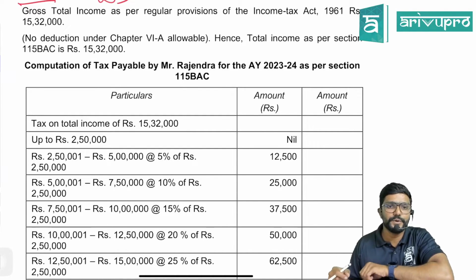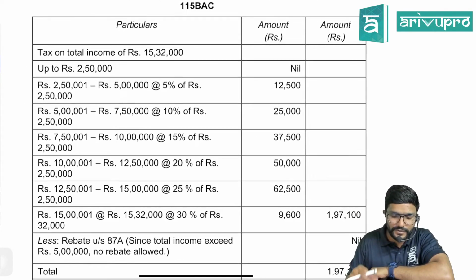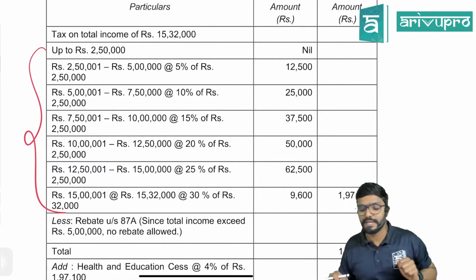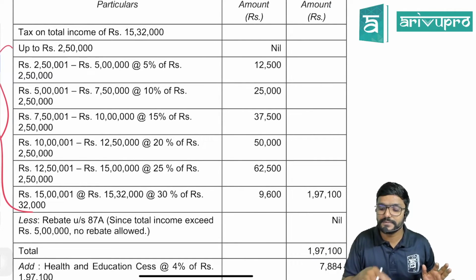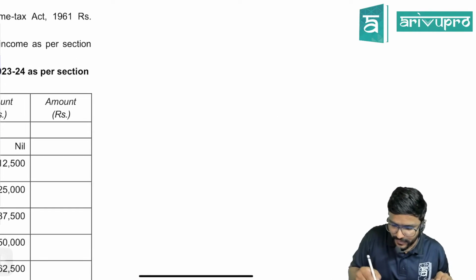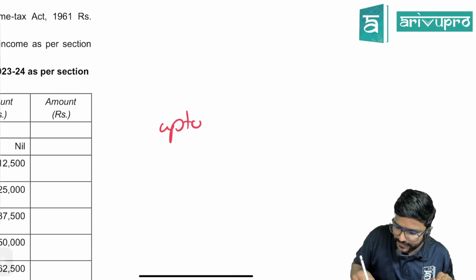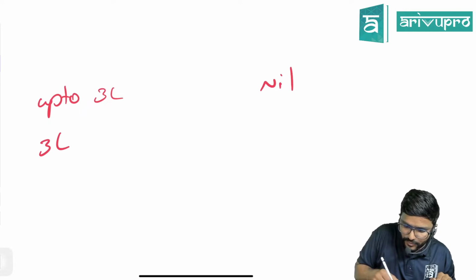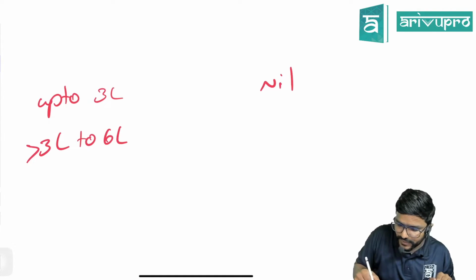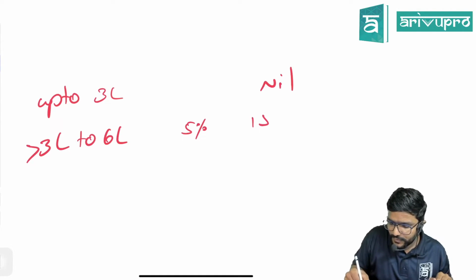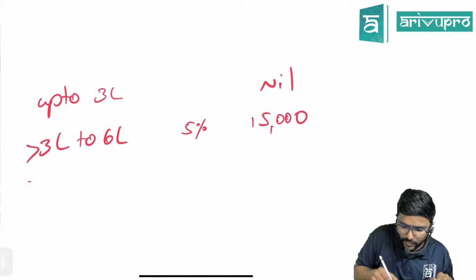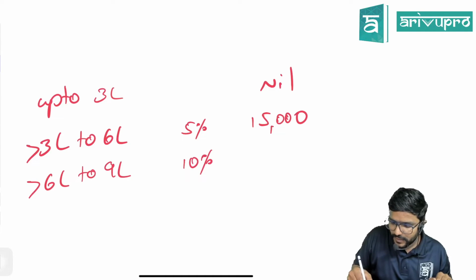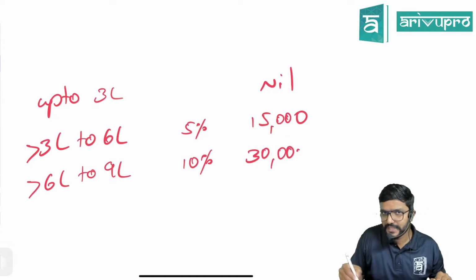On that we have to compute tax. Guys, please be careful. Now as per the Finance Act, the tax rates have been changed. Under the default regime, it is not a 2,50,000 basic exemption limit, it is 3 lakh. Let us calculate. Up to 3 lakh, nil. Then more than 3 lakh to 6 lakh, it is 5%. Amount comes to 15,000. Then more than 6 lakh to 9 lakh, 10%. Amount comes to 30,000. Hope you guys are understanding the calculation.